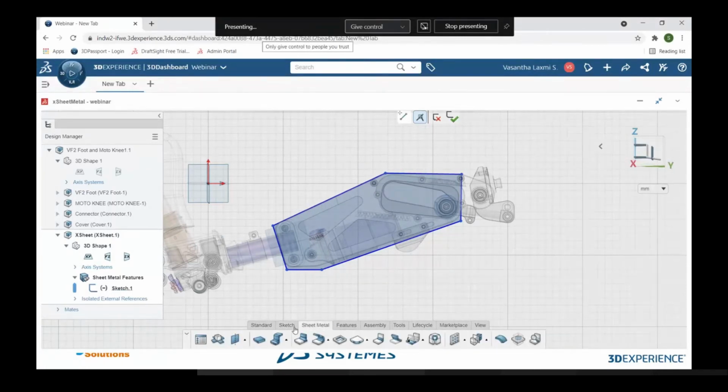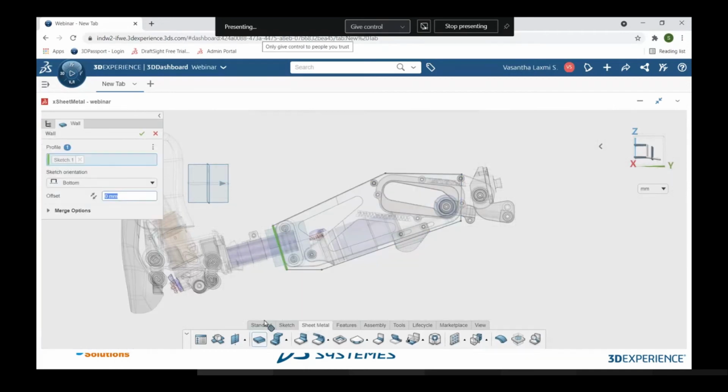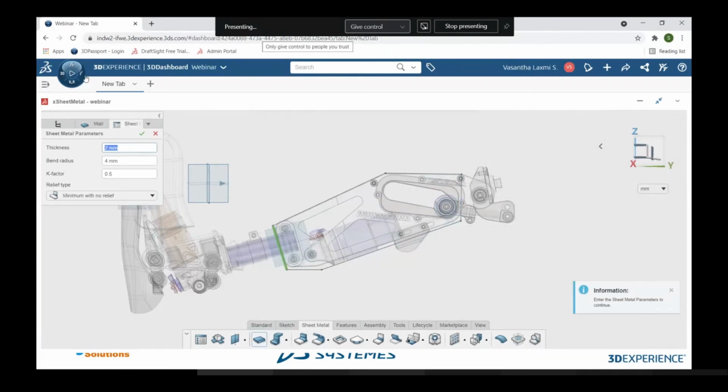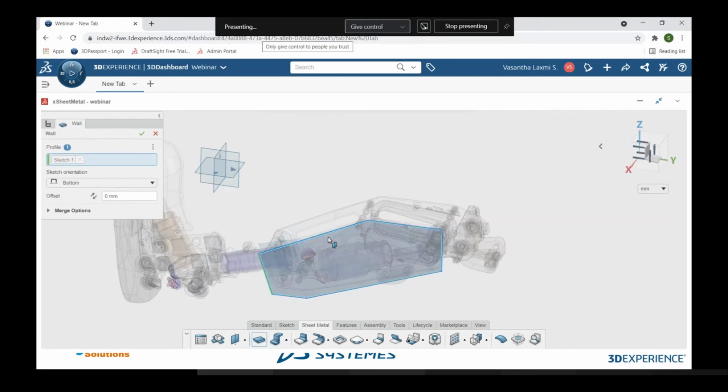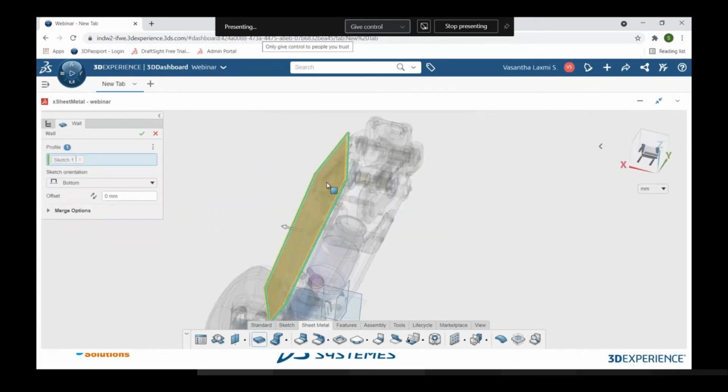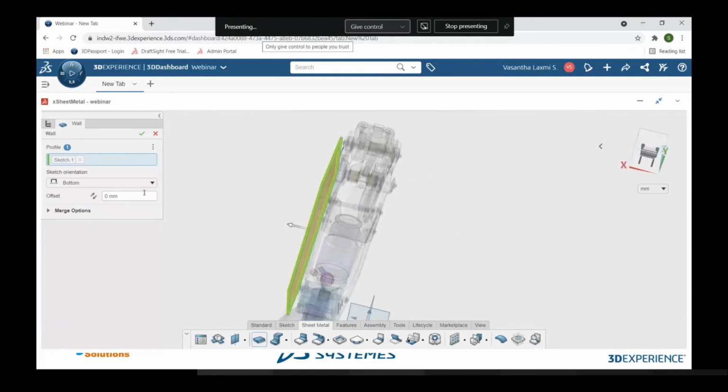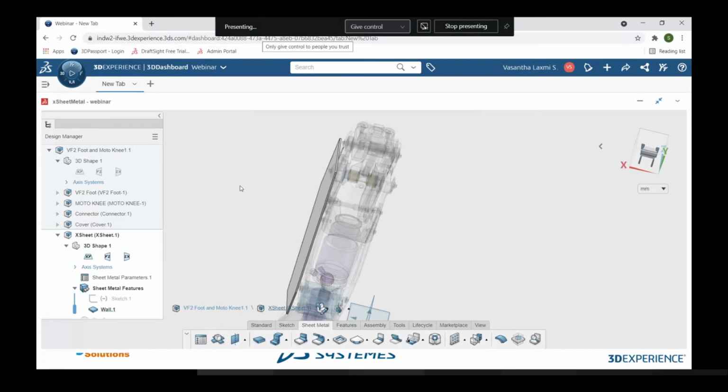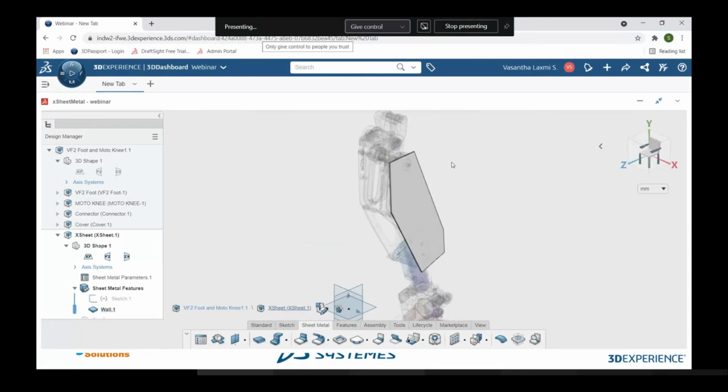In the sheet metal tab we have a command called wall. When I click on the wall, it is asking me to specify the thickness of my sheet metal. So let me say the thickness of my sheet metal is 2 mm, for the bend radius let me go with 1 mm, and for the K factor it is about 0.5. When I click OK, you can see the preview that 2 mm of thickness of sheet metal has been added to my part. So when I click OK, you can see the 2 mm thickness of material has been added to it.